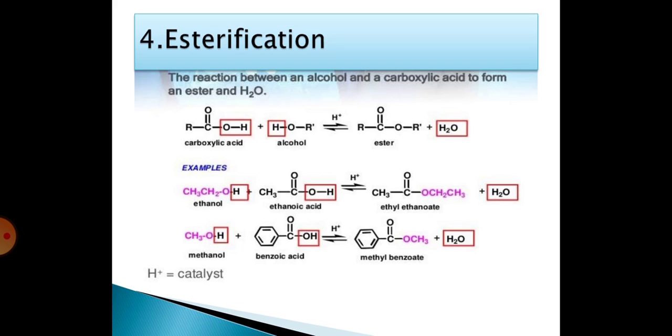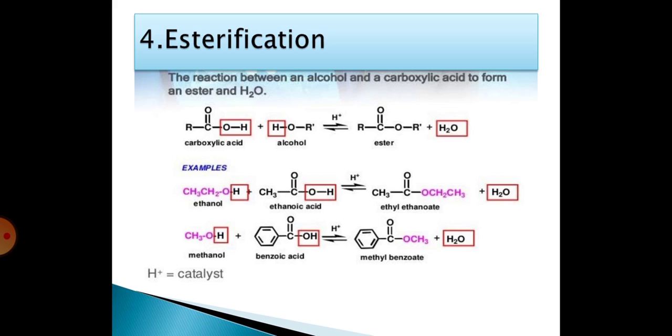In esterification, the reaction between alcohols and carboxylic acids forms esters and water. Here water is eliminated, which is normally called dehydration. First we are taking the carboxylic acid. This carboxylic acid reacts with the alcohol in the presence of an acid catalyst to form an ester, that is RC double bond OR plus H2O.